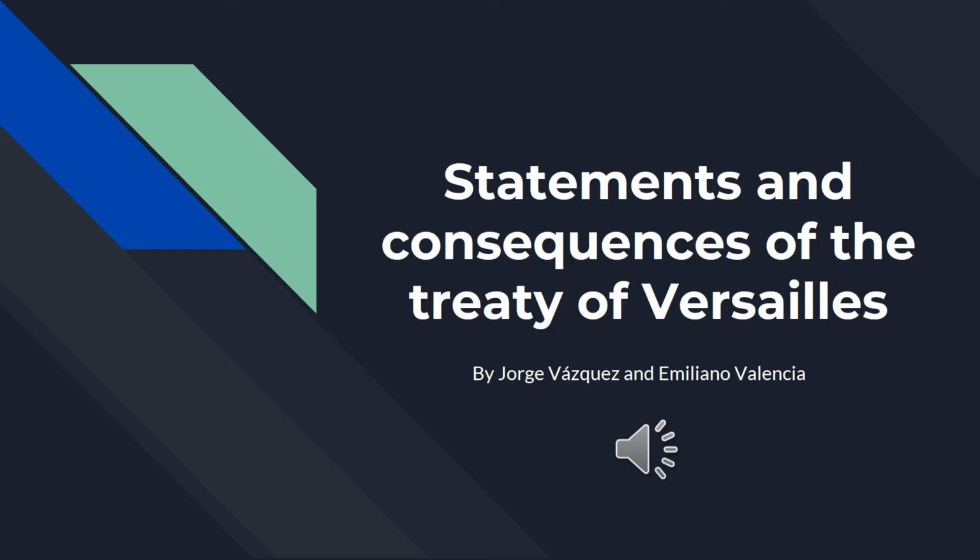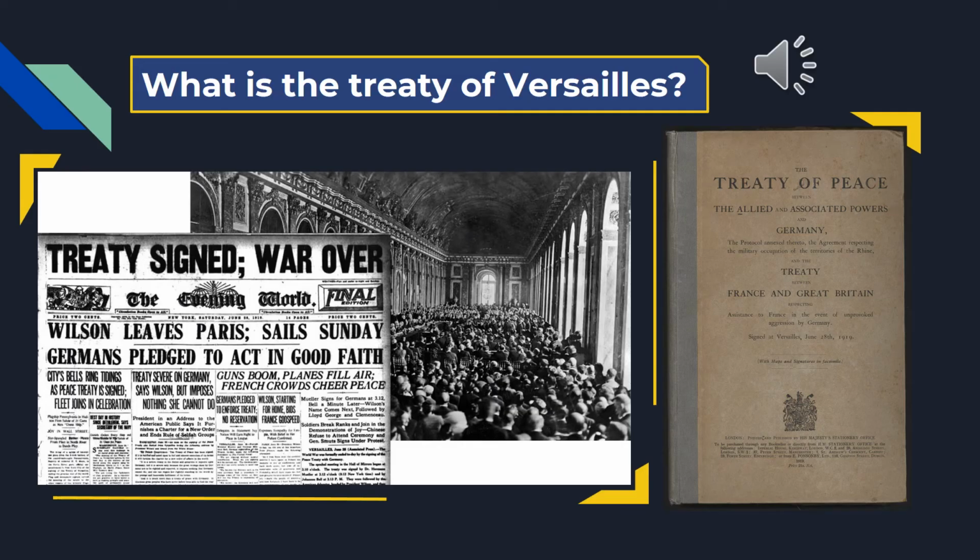Good morning, everyone. This is a school project for our class, and we're going to talk about the statements and consequences of the Treaty of Versailles. The Treaty of Versailles was the peace document signed at the end of World War One by the Allied and associated powers and by Germany in the Hall of Mirrors in the Palace of Versailles, France, on June 28, 1919. It took force on January 10, 1920.